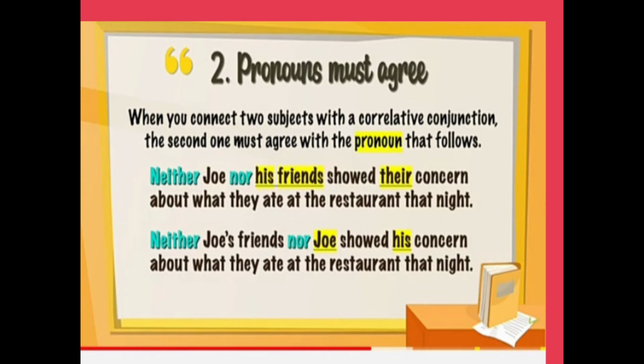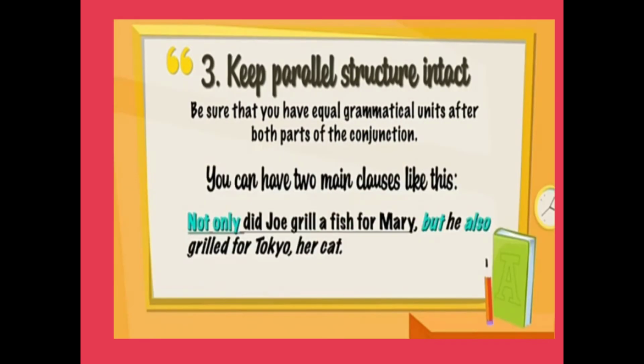See one more example. Now we can change it. Neither Joe's friends nor Joe. Now here we have a singular subject, so the pronoun will agree with the subject. So we will write here his. Neither Joe's friends nor Joe showed his concern about what he ate at the restaurant that night. Their is removed because the subject is changed.